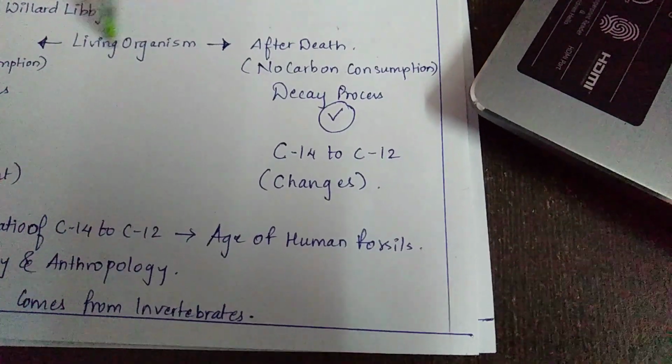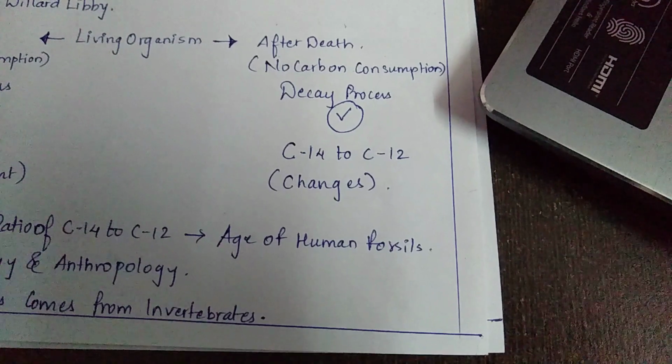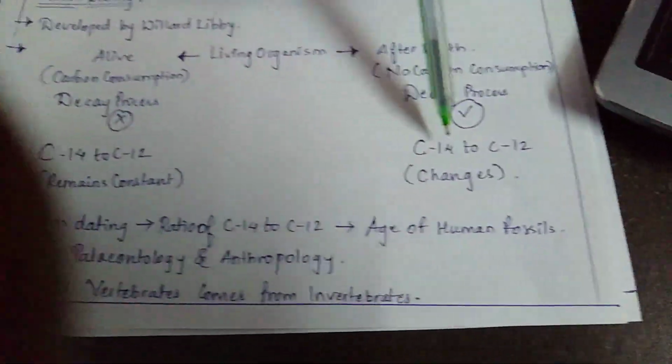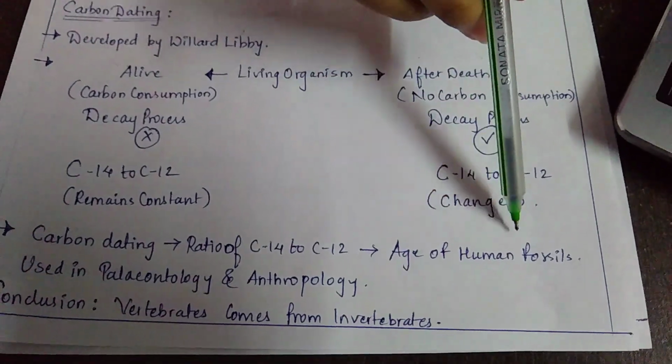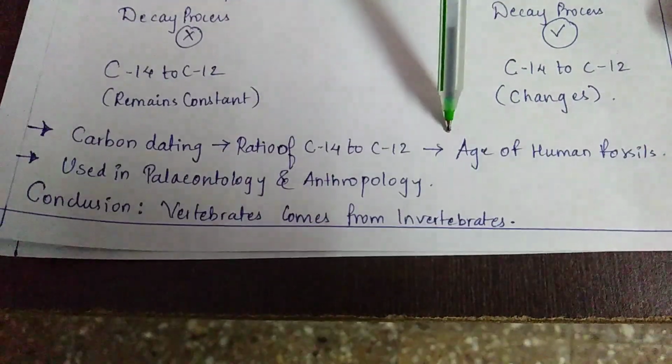Basically, by knowing the ratio of carbon 14 to carbon 12, we can determine the age of the human fossil.